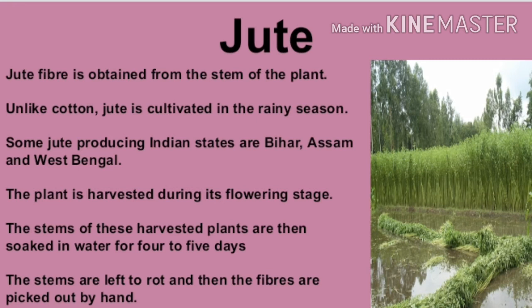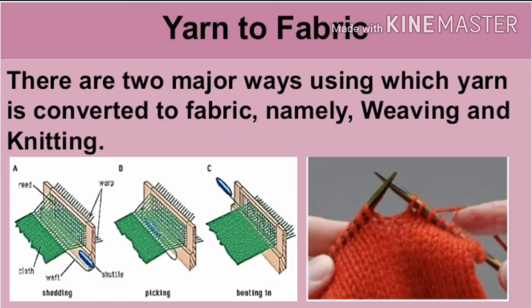The plant is harvested during its flowering stage. The stems of these harvested plants are then soaked in water for 4 to 5 days. The stems are left to rot and then the fibers are picked out by hand. The fibers are made into yarn by twisting the strands together.